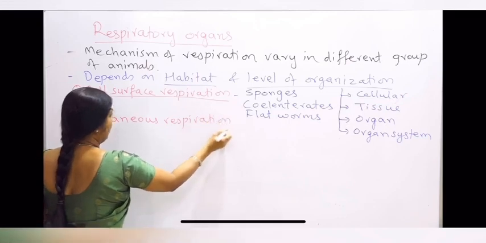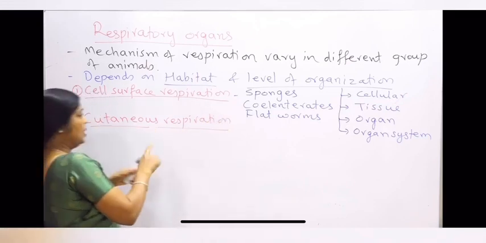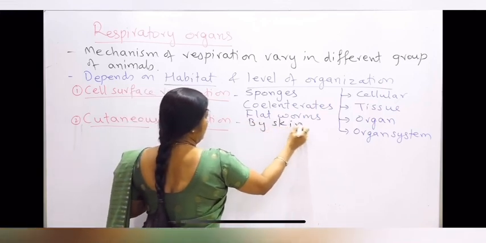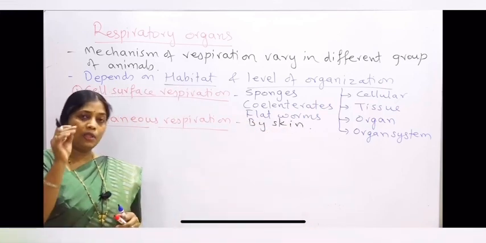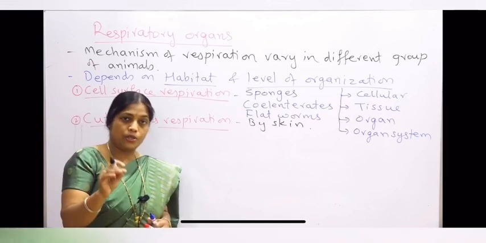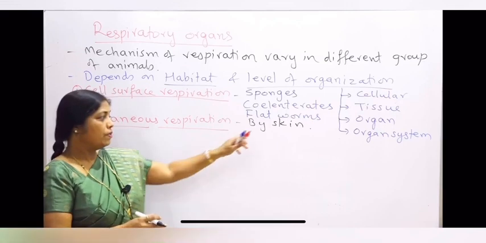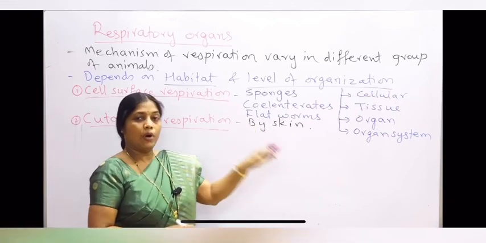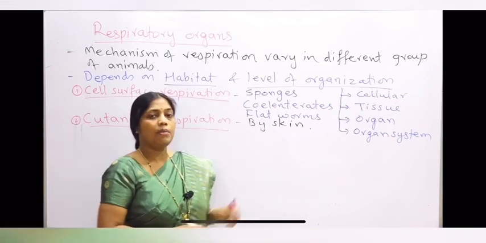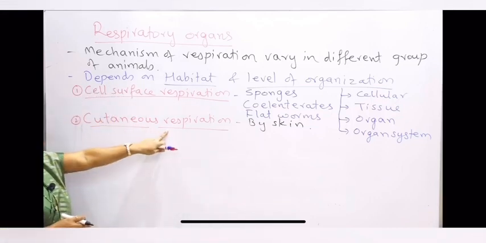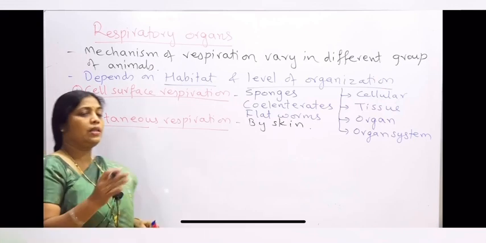So what is this cutaneous respiration? It is the respiration by skin. In this case the skin has to be thin, it should be moist, and it should be richly supplied with blood vessels, that is vascular. So if the skin is thin, moist and vascular, then skin can be used as the respiratory organ, and if the respiration occurs by skin, it is called cutaneous respiration.